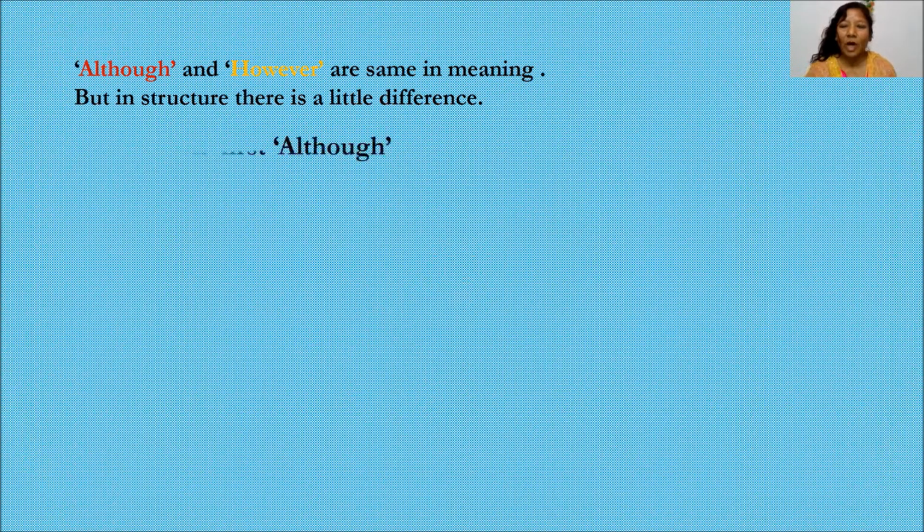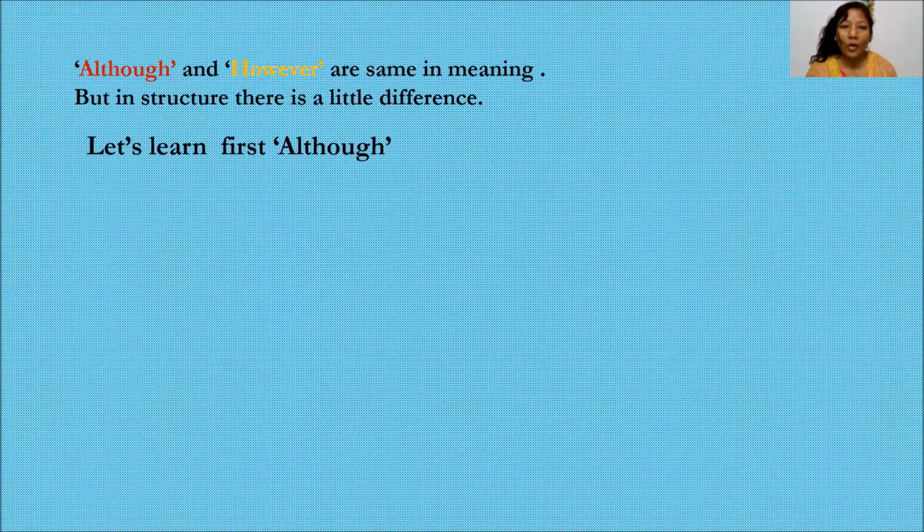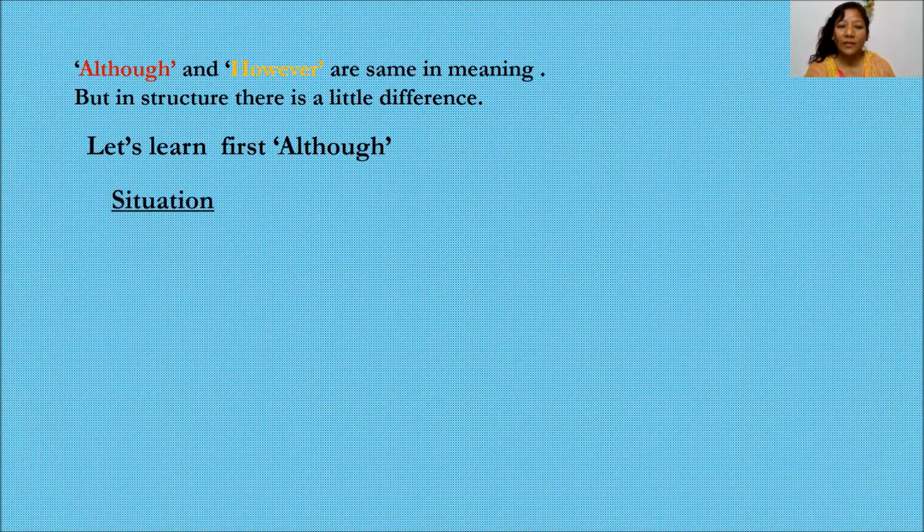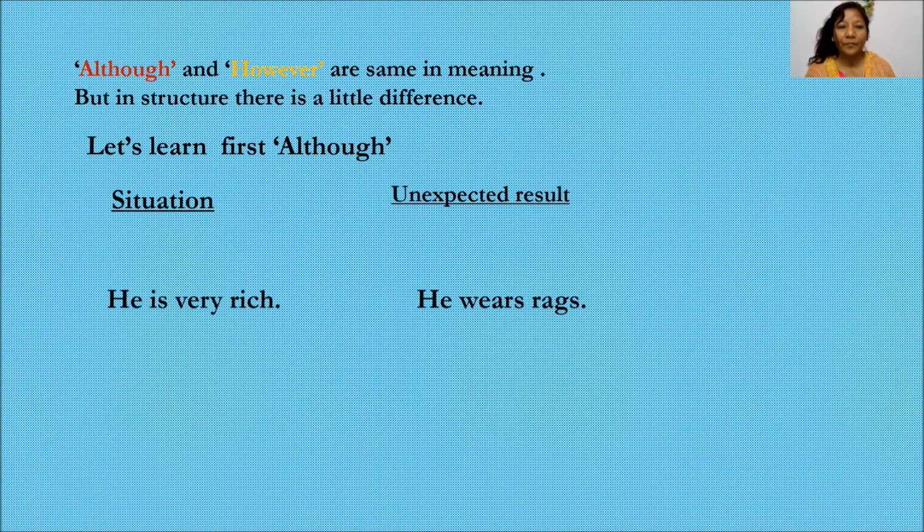Okay. Let's learn 'although' first. When we learn 'although', we have to know the situation and the unexpected result. Okay? What is the situation and what is the unexpected result? Let's see the example first.